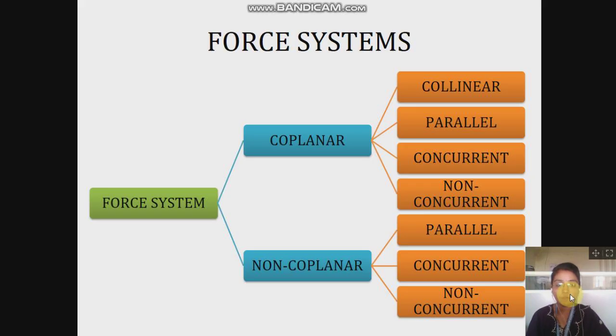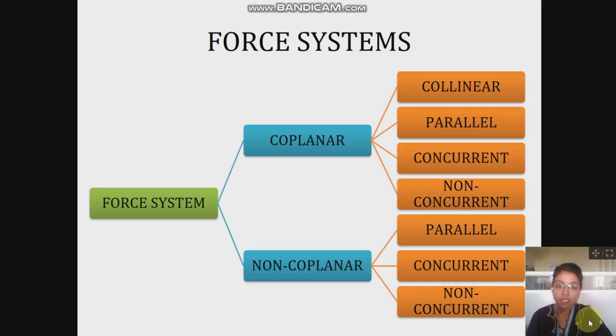In coplanar force system, if forces acting on the body are acting in a single line or along the same line of action, then such a system is called a collinear coplanar force system. If forces acting on the body are parallel to each other and are in a single plane, then such a system is called a coplanar parallel force system.